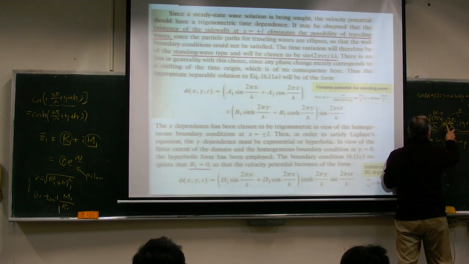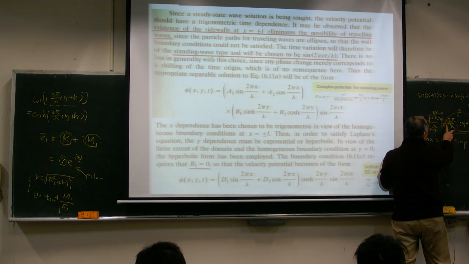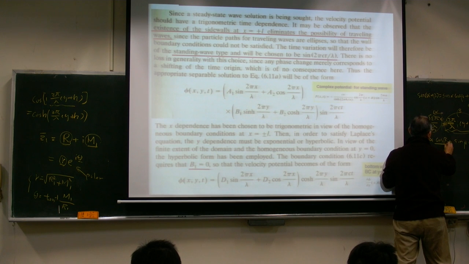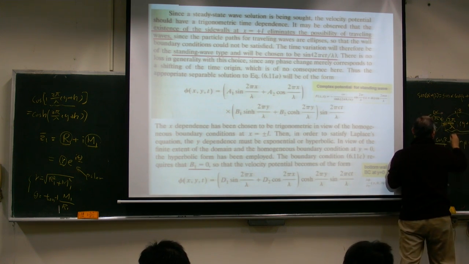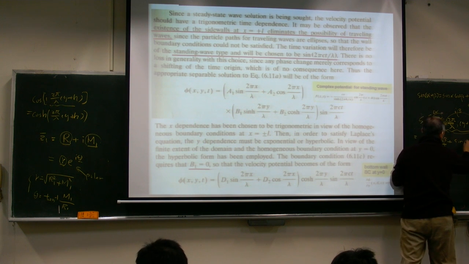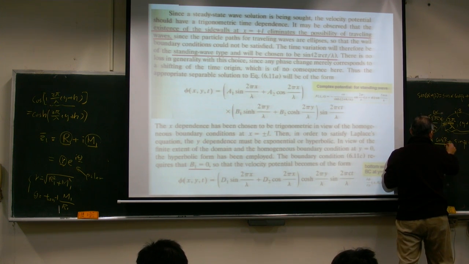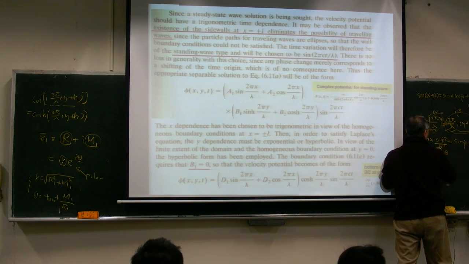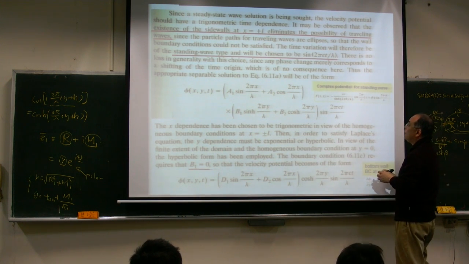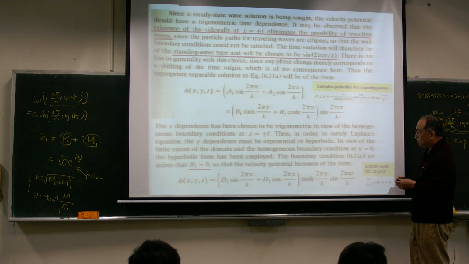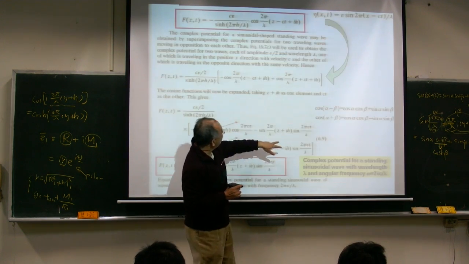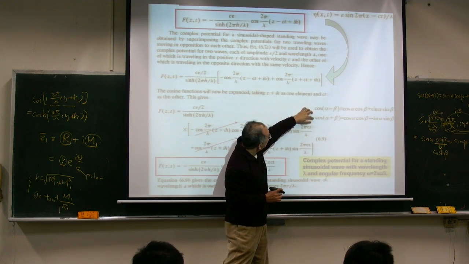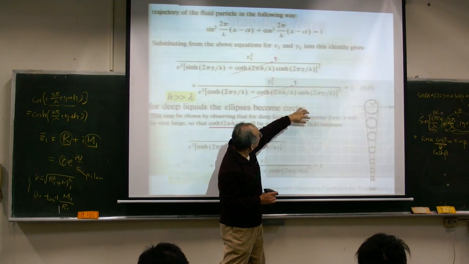And as you can see, beta is what? Imaginary, right? This is an imaginary variable. So if I write this as i beta, cosine i beta is equal to what? Hypercosine. Similarly, sine i beta becomes i hypersine.